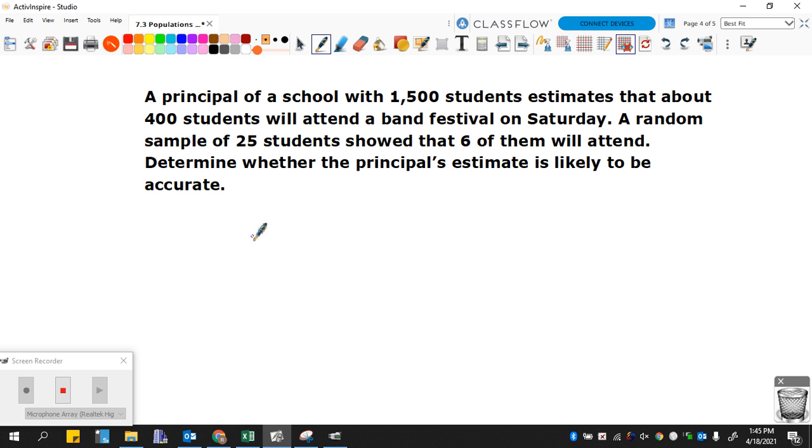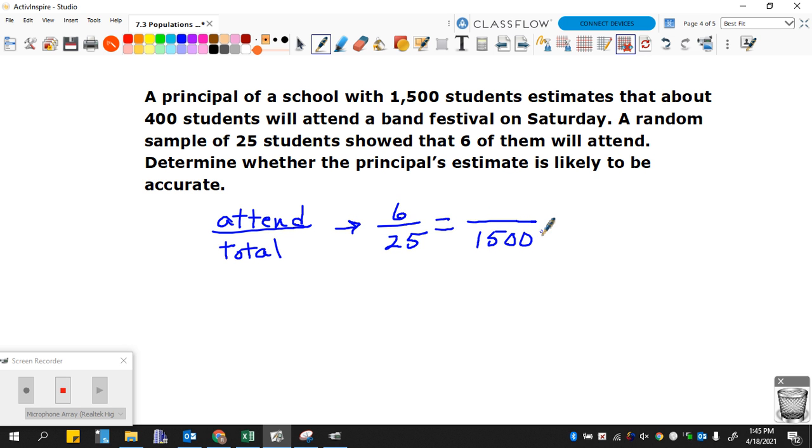To do that, we write a proportion: the ratio of attending to the total number of students. The sample says 6 out of 25 are going to attend. The entire population is 1,500, and the principal estimates the number attending should be 400.